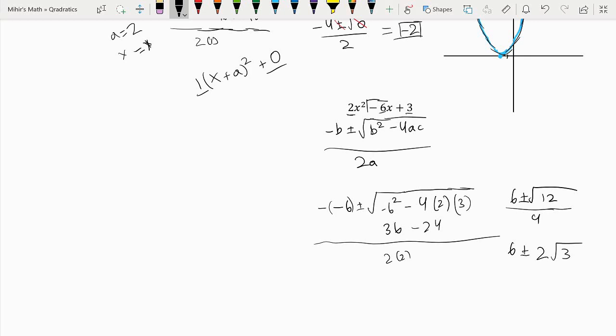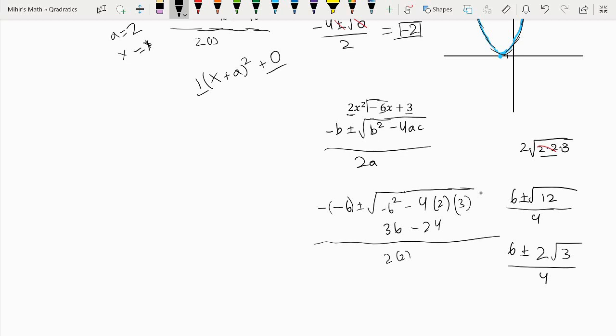So all we've done here is we've simplified the square root of 12, because inside 12 we would have a 2 multiplied by a 2 multiplied by a 3. So we can take out this 2 multiplied by 2, and since it's in a square root, this just becomes 2, and it's no longer in here. It's just simplifying the square root, and we get 6 plus or minus that divided by 4.